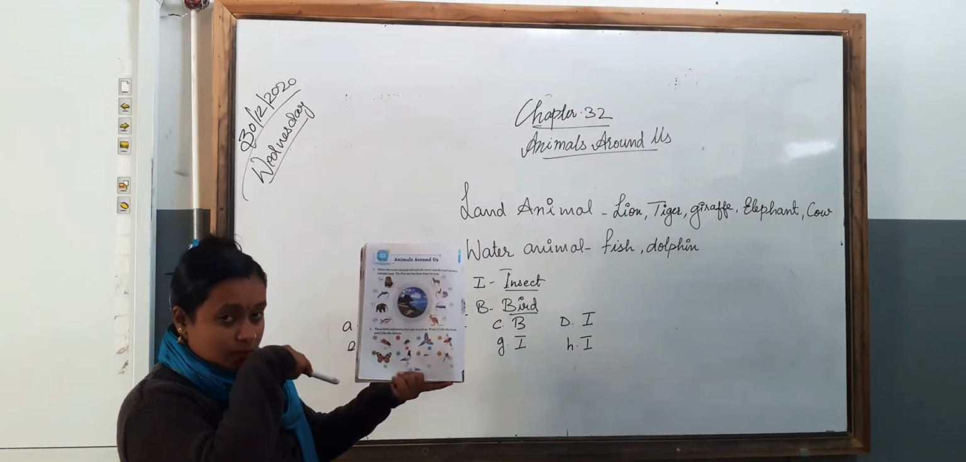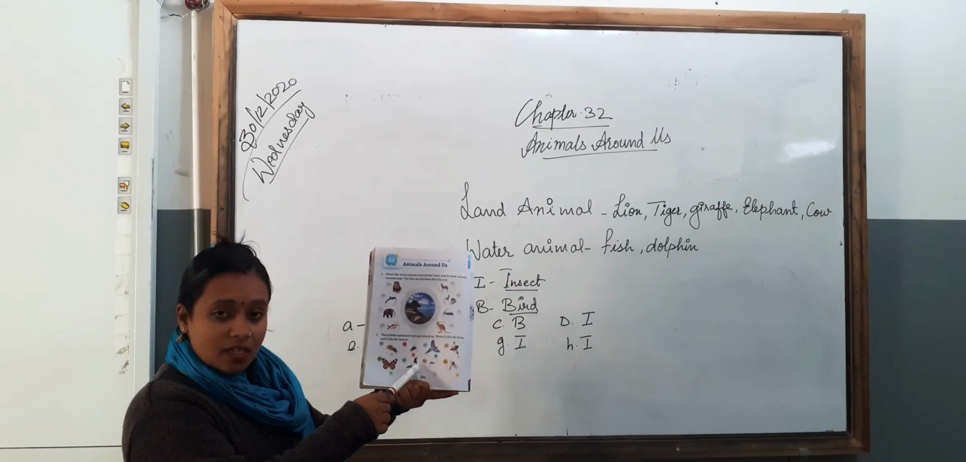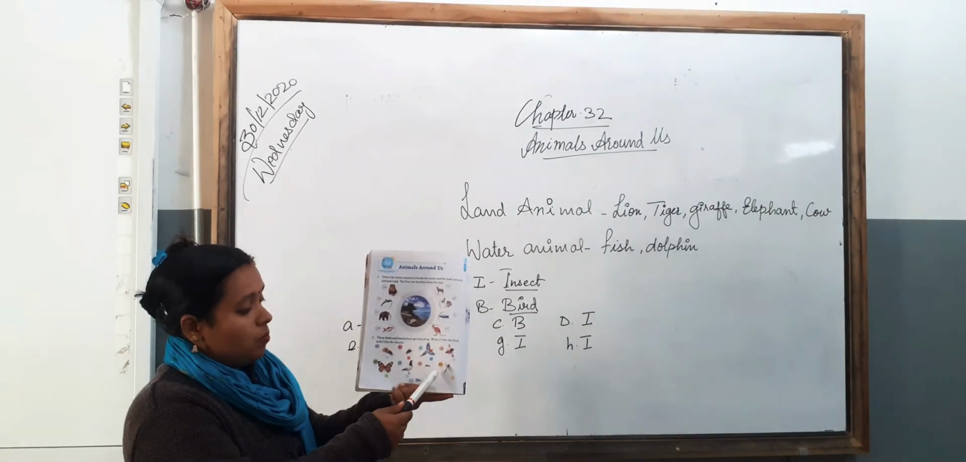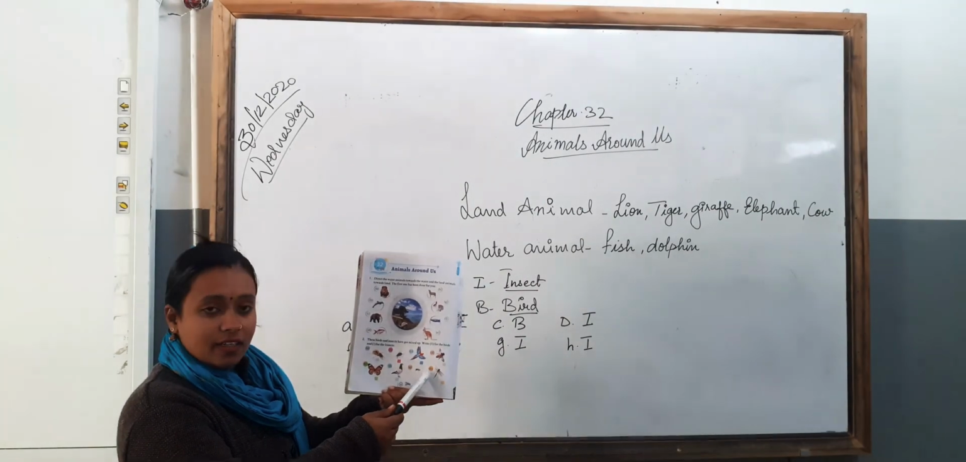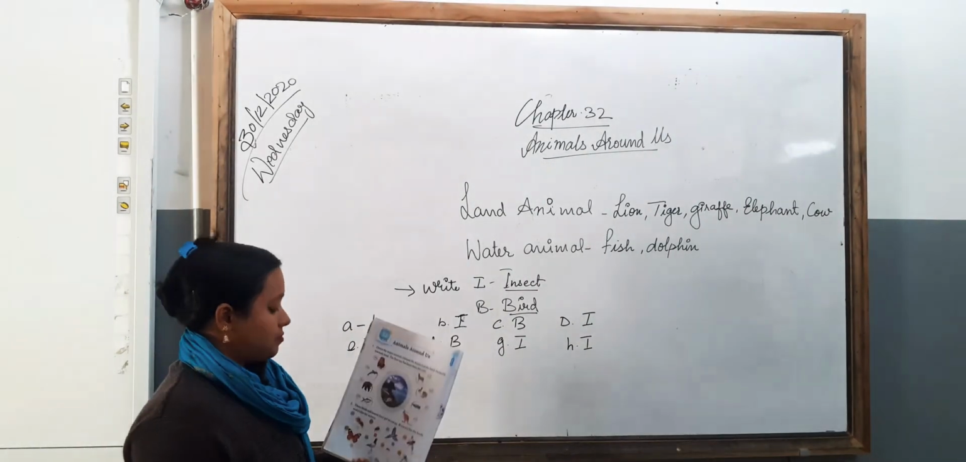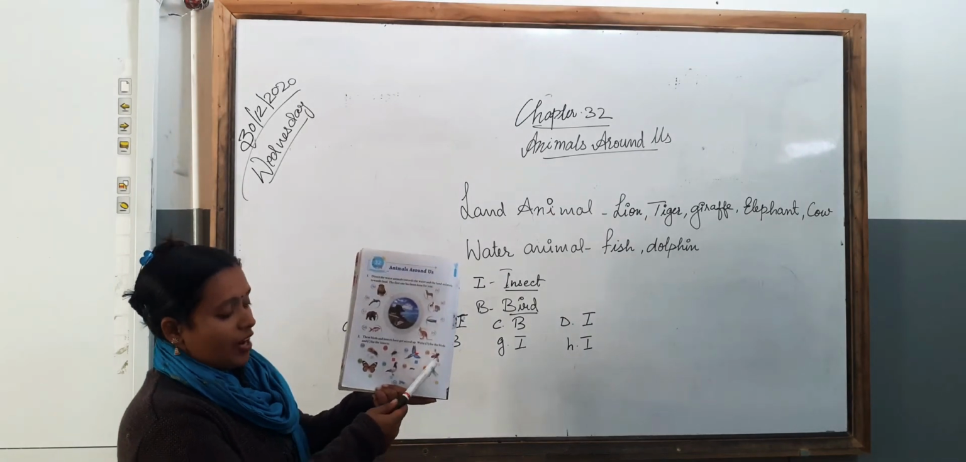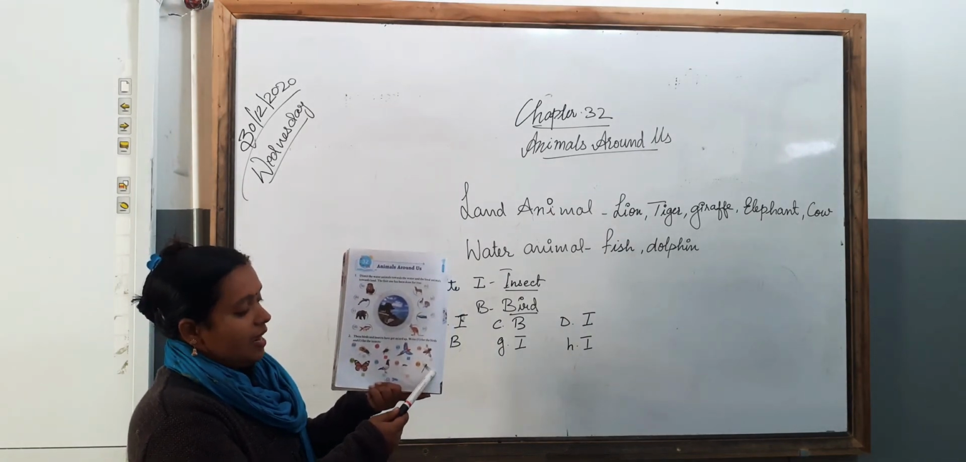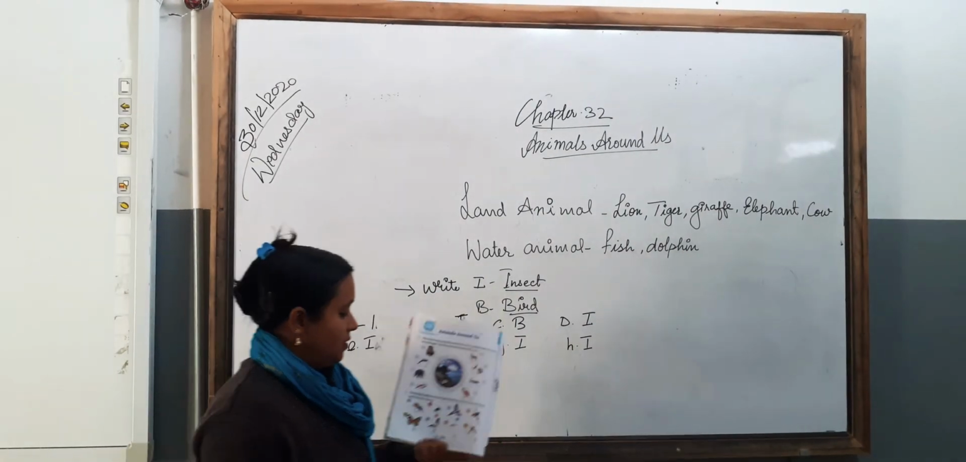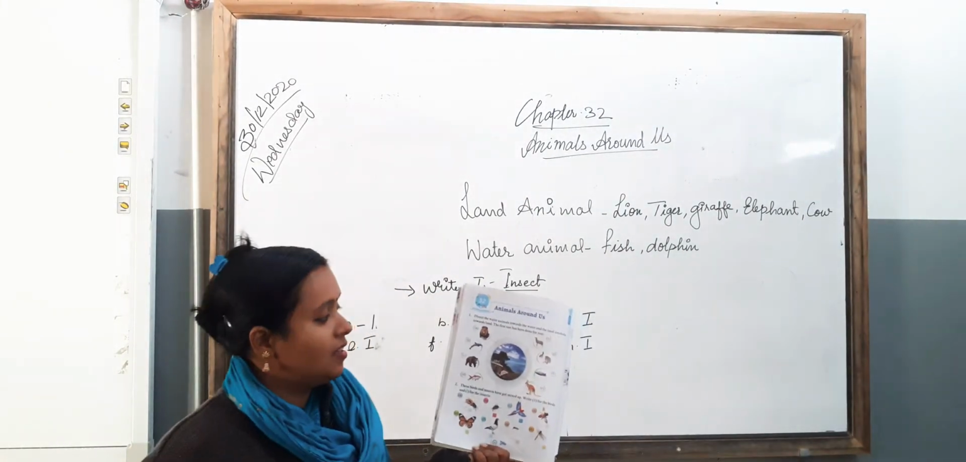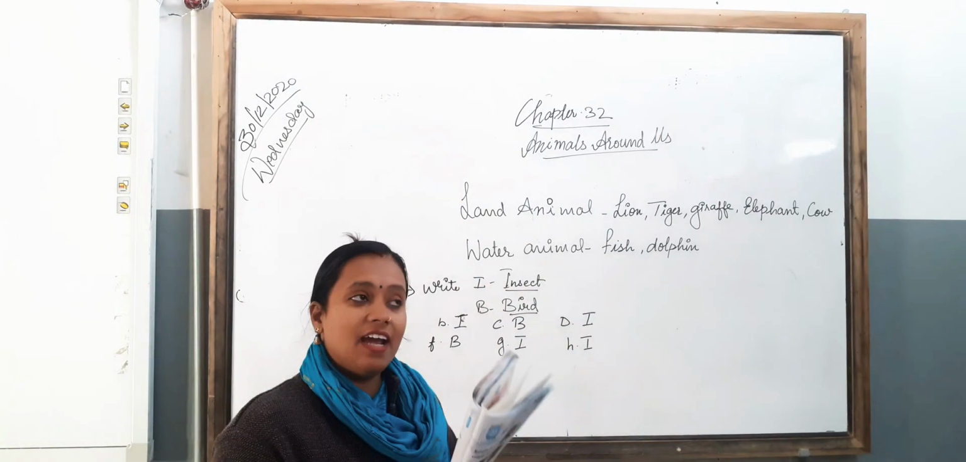Now pigeon, it's a bird, so we write B. Mosquito, so we write I here. Now this one, dragonfly, so we write I, insect. Okay, children, it's very easy. Do it by yourself. I have explained it.